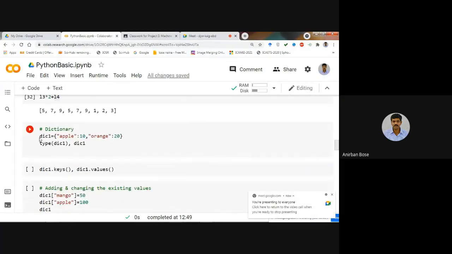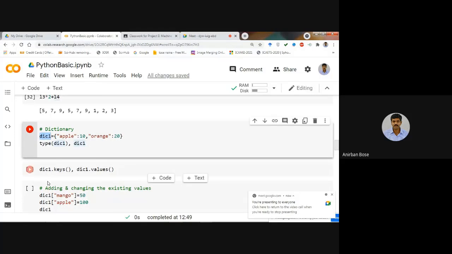Suppose we have defined one dictionary, DIC1. This is the name of the dictionary we have given, and we have enclosed it within curly brackets. Okay, and how the dictionary elements are written, you see, here initially within the quotation, the key is written. Here the key is apple. Apple is the key. And then there is a colon. And after that, what is written? This is basically the value. So apple is the key and its value is 10. So it's called the key value pair. So this is one key value pair.